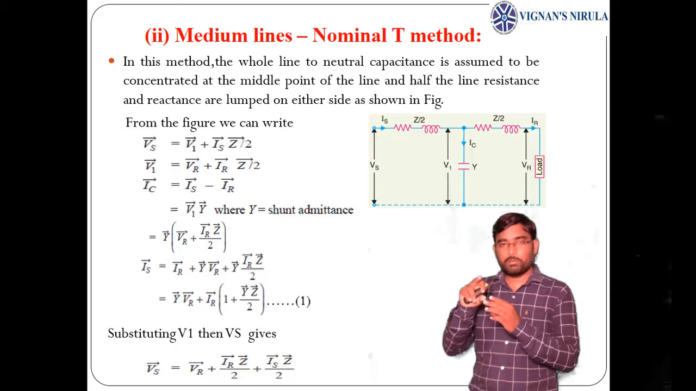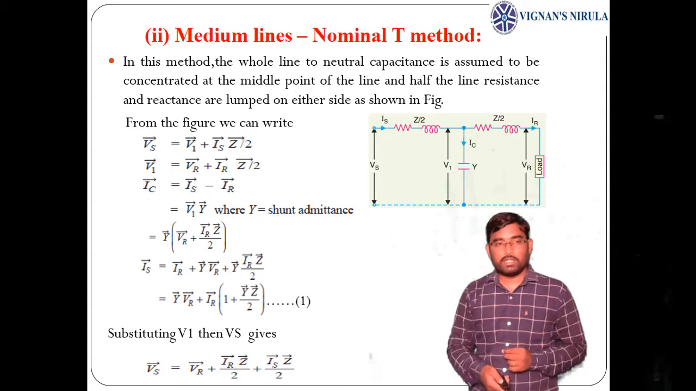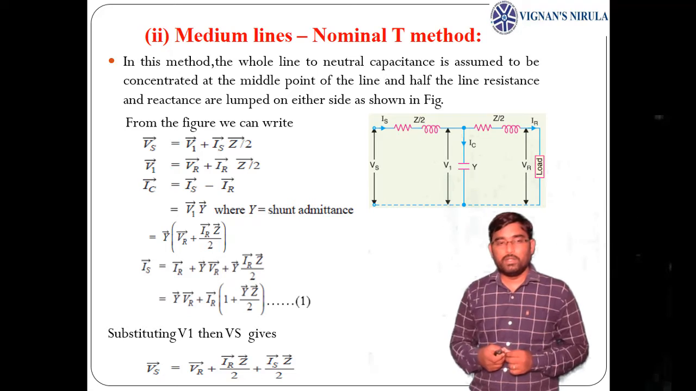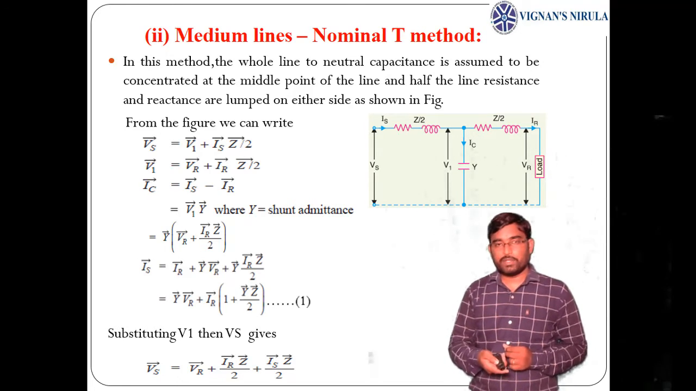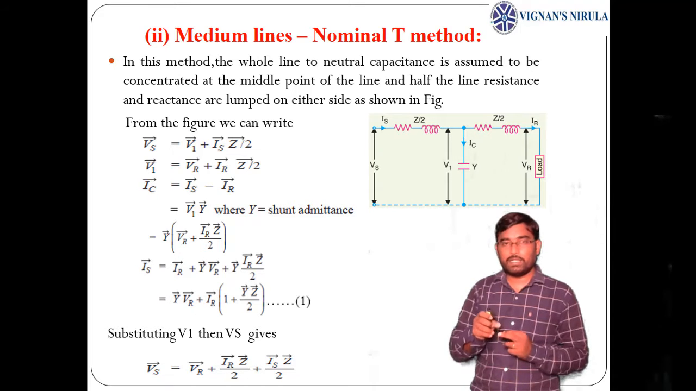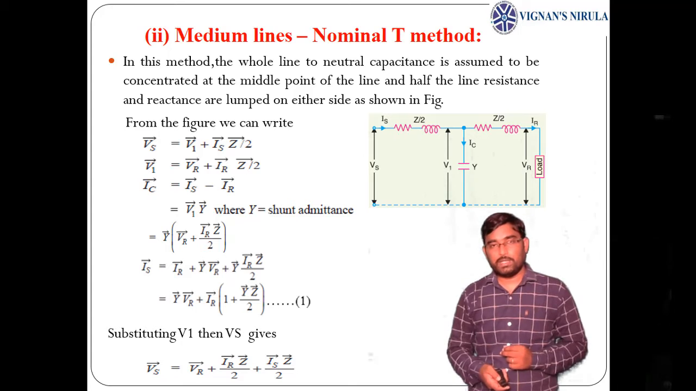Vs equals V1 plus, KVL for the first loop gives Vs equals V1 plus Is into Z by 2. But we got that V1 as Vr plus Ir into Z by 2. So in the place of V1 we are putting Vr plus Ir into Z by 2. So Vs equals Vr plus Ir into Z by 2 in the place of V1, plus Is into Z by 2. So that is Vs.